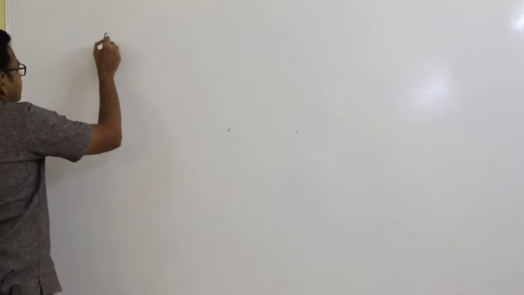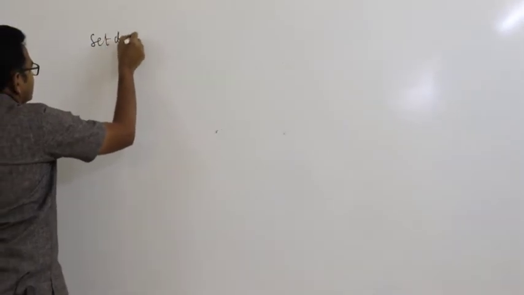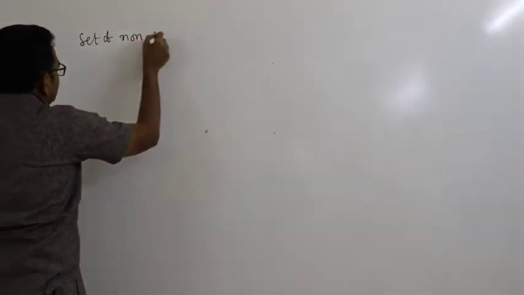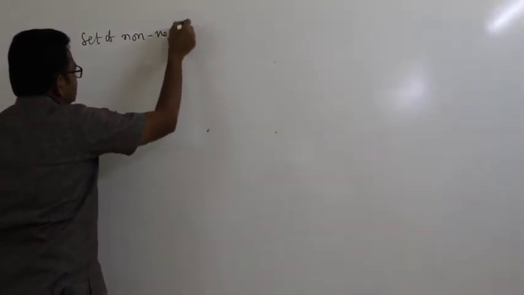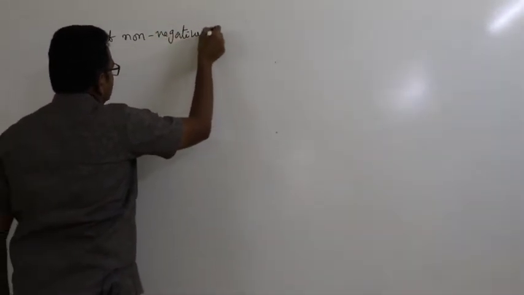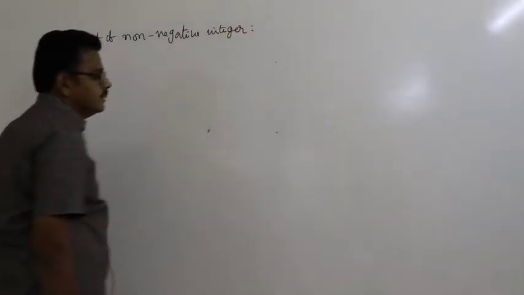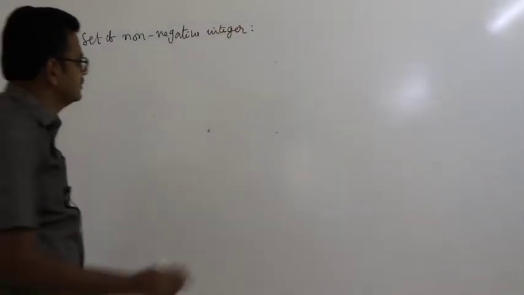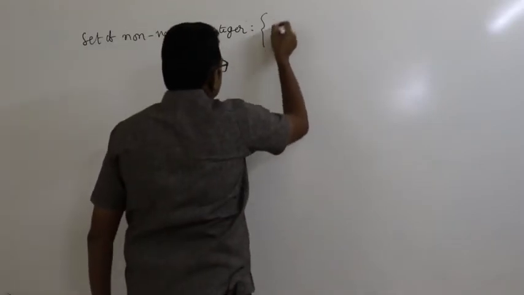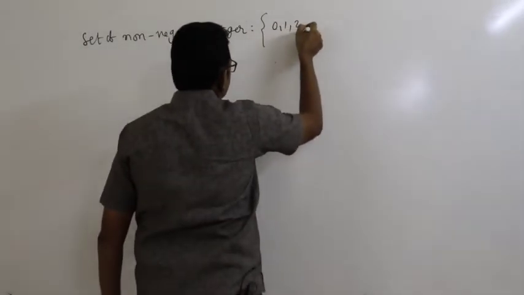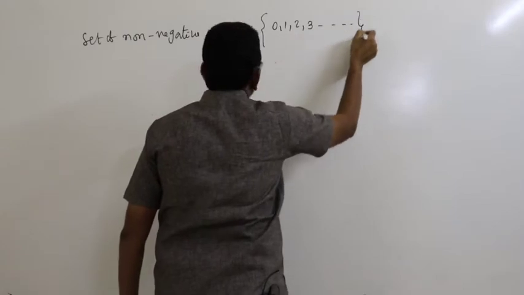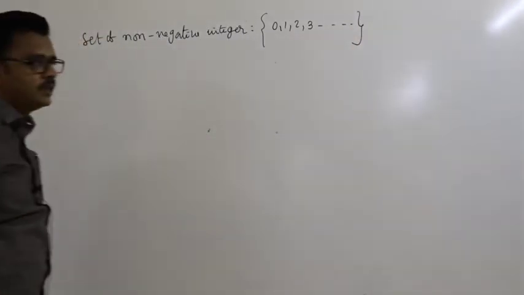The set of non-negative integers, that means not negative, that is including 0, 1, 2, 3 and so on, these are called non-negative integers.